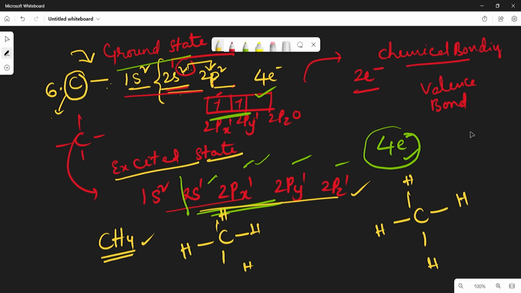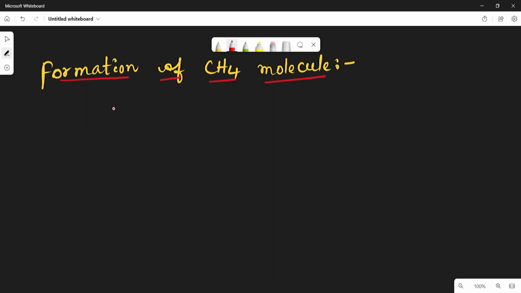But here the bond angle is also explained, 109 degree 28 minutes. How can it form 4 bonds and how do all bonds have equal strength, let us see. So formation of methane molecule, CH4 means methane, we know that.